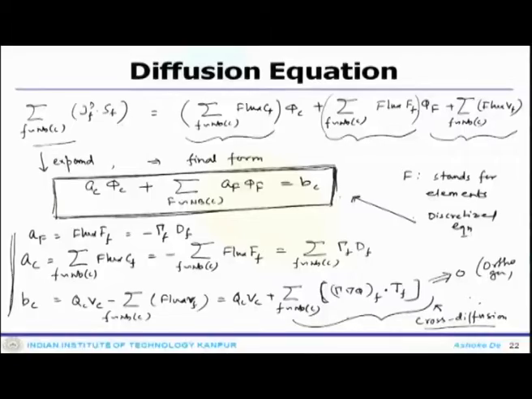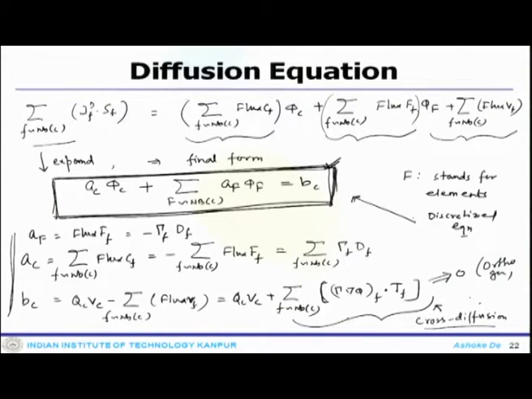So, if you look at what we obtained in the last class, this is what we obtained and stopped for the non-orthogonal unstructured grid system. This is the final discretized equation that we obtained, and if you look at this particular equation, it looks exactly similar to your orthogonal or non-Cartesian orthogonal system.